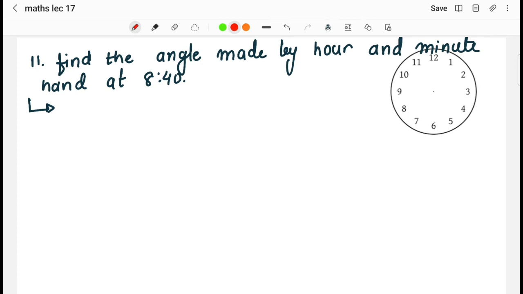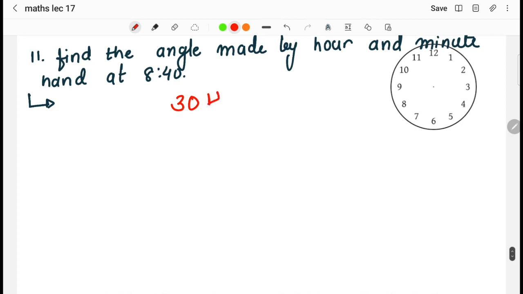Find the angle made by the hour and minute hand at 8:40. At 8:40 we have to find the angle made by the hour hand and minute hand. Now, without any doubt, what we will do is 30h minus 11 by 2m. This is the formula that we have to use over here.